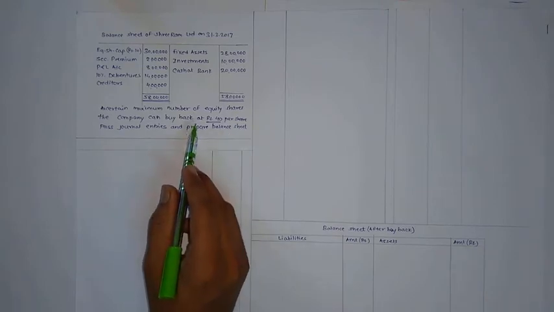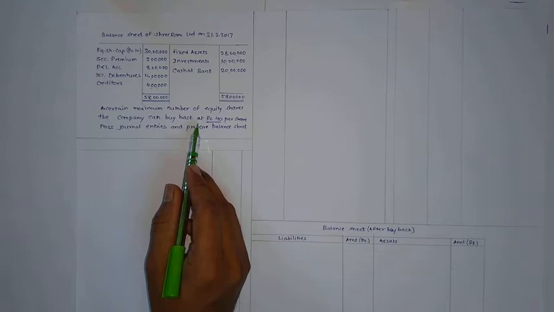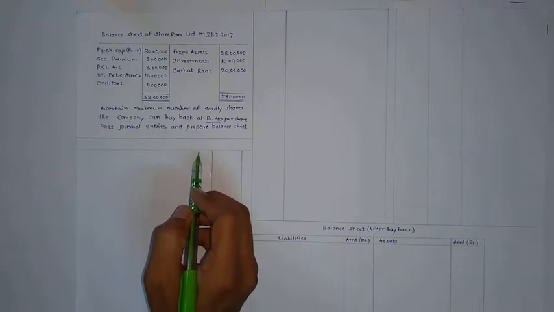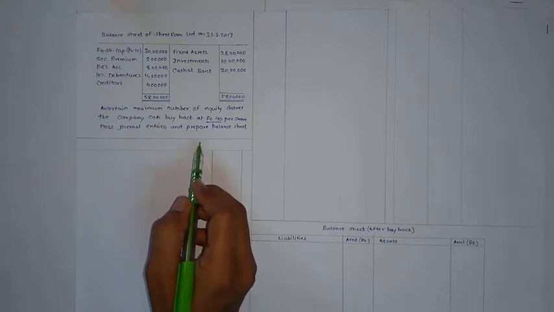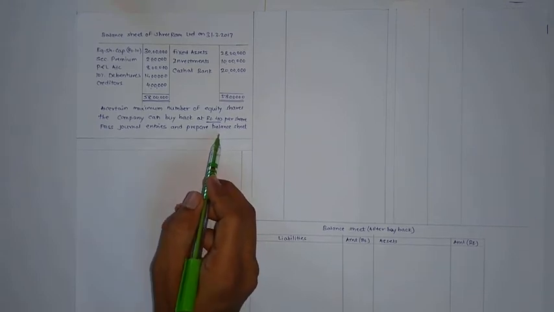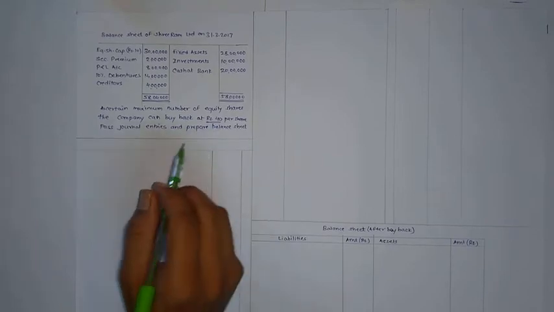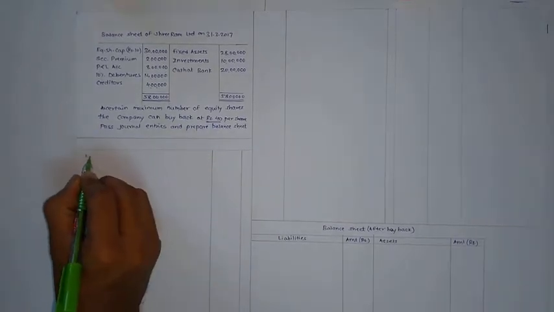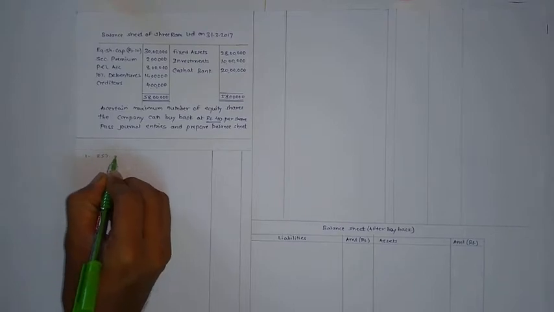So the first step is calculation of limits for buyback: number of shares, buyback price and other limits. Then we have to pass journal entries, and the last step is preparation of the balance sheet. So first of all, let's see the limits for buyback. First is 25% of